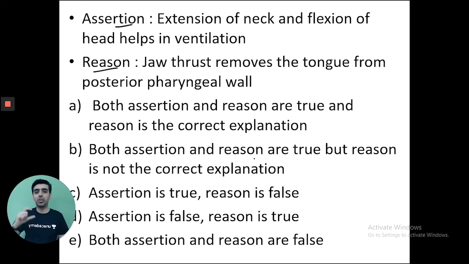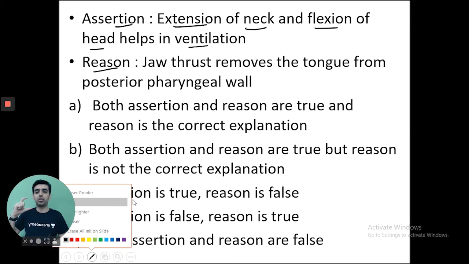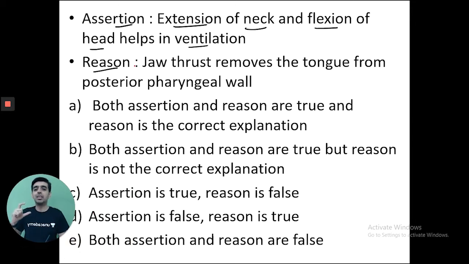Okay, so let us begin with our question for anesthesia. The assertion here is: extension of neck and flexion of head helps in ventilation. Whether the assertion is correct or not, we'll come to it in a while. What is the reasoning here? The jaw thrust removes the tongue from the posterior pharyngeal wall. So what is the statement that the examiner is making? That by extending the neck and by flexion of the head, it will help in ventilation. And the reason for that assertion is that the jaw thrust removes the tongue from the posterior pharyngeal wall.